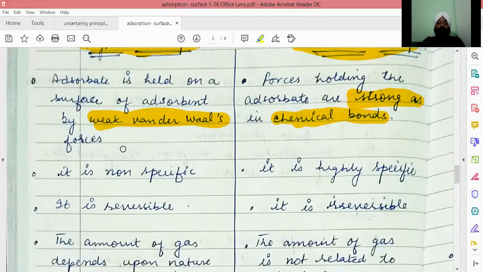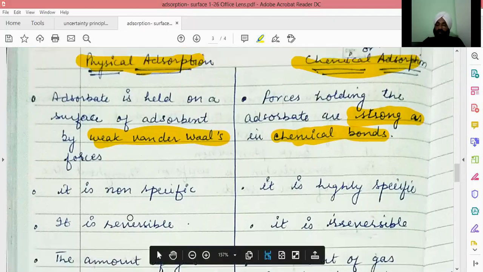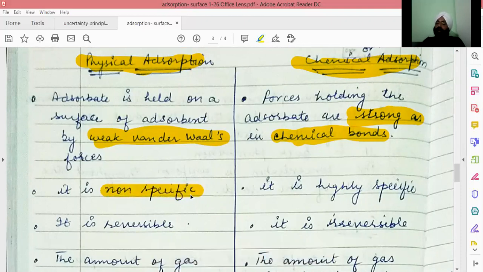As no chemical bond has to be formed in case of physical adsorption, there is no specificity. Any adsorbate can be adsorbed on any adsorbent. In case of chemical adsorption, this is highly specific. Only those can undergo this process which can form chemical bonds.